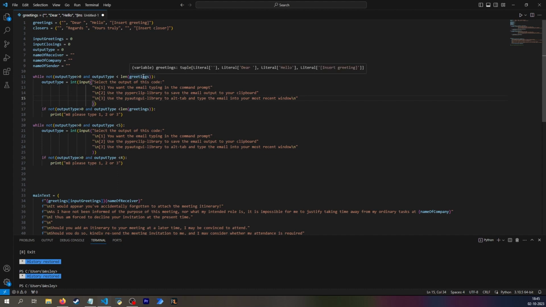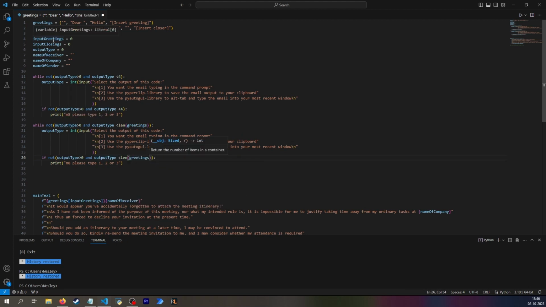Actually, no, I'm being wrong. I got ahead of myself. I do want this to be 1, 2, and 3, because I specify here you can only select 1, 2, and 3. But here I do want it to be length of my greeting. And likewise here I want it to be length of greeting. And it is not output type, it is my input greeting. And that is then fine.